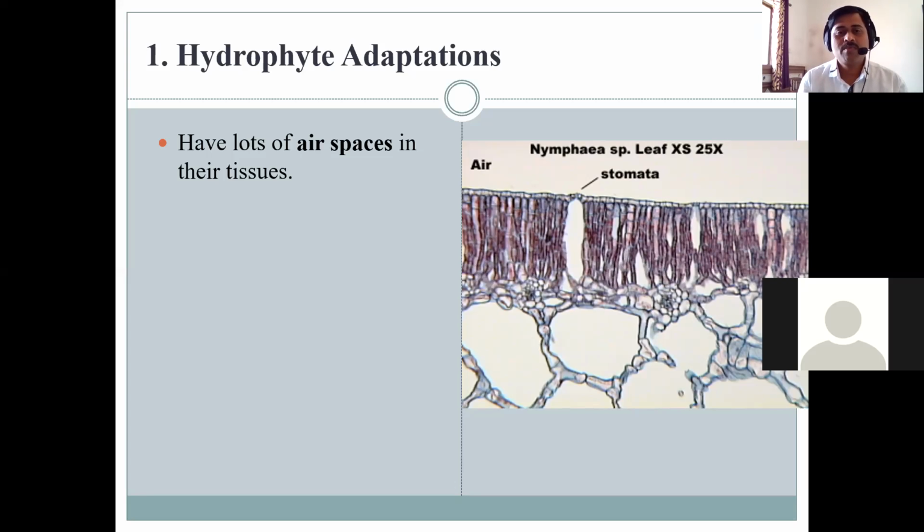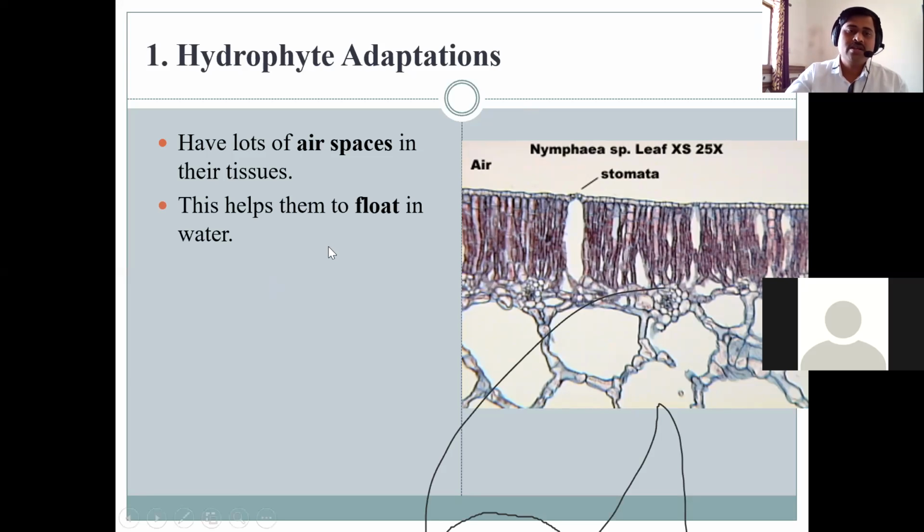They have lots of air spaces in their tissues. For example, in the leaf of Nymphaea, we see the stomata, and below that there is a large amount of aerenchyma. This helps them to float in water. That is one of the adaptations.